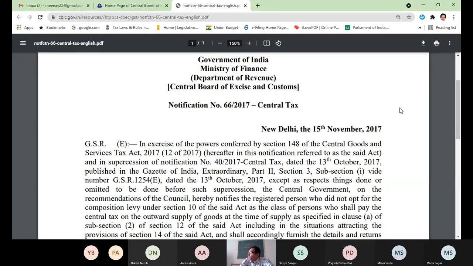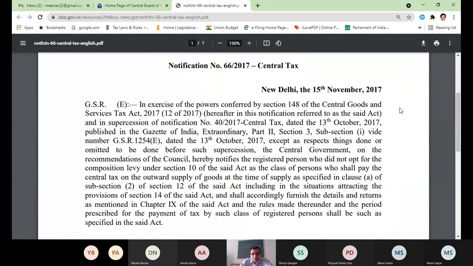Because when you read section 148, you will find that under it, a notification can be issued under any section which the government thinks is beneficial and will help in removing any ambiguity or difficulty. So 148 is the residuary section to issue such notifications.